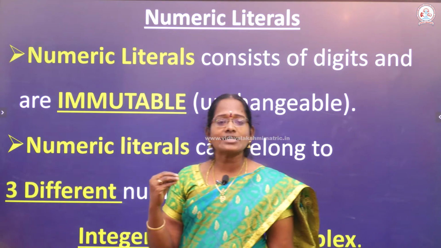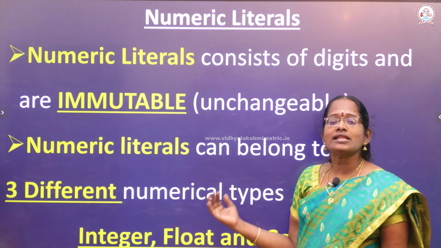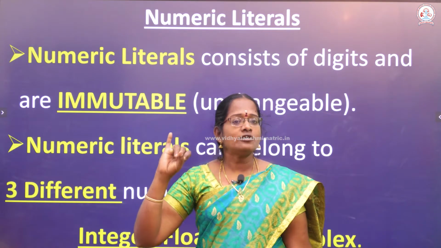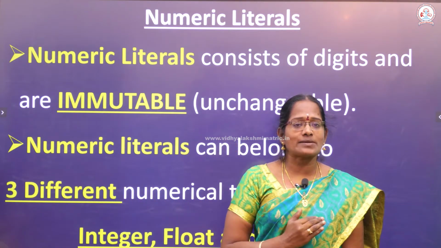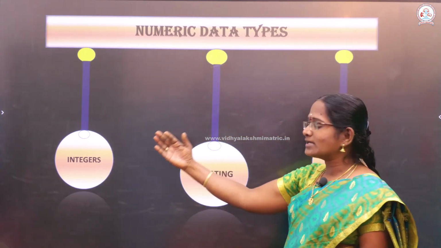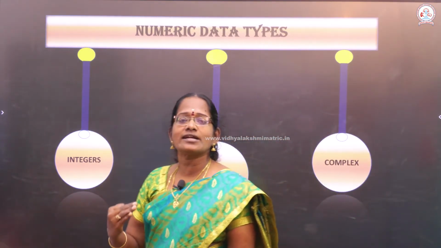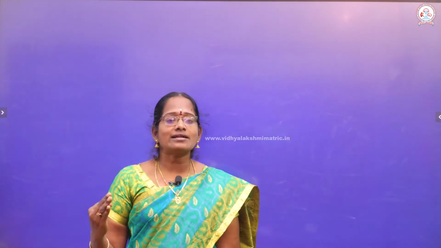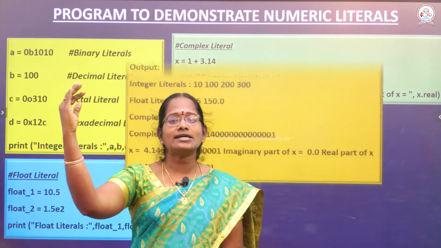Okay. Numeric literals can be divided into three different types: int, float and complex. Int means integer, then float and complex types. A constant is a fixed one, it cannot be changed. So the numeric literal is divided into three types: integer, floating point, and complex. Three different types of numerical literals are there: integer, float and then complex numbers.